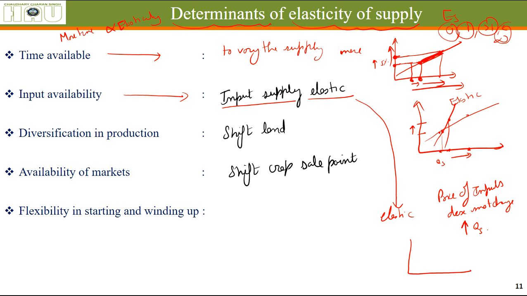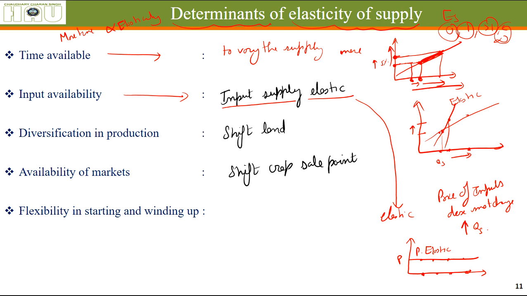This simply means that when more and more quantity of inputs is required, we are going to supply more and more of them, and the prices remain the same. And this is called an elastic or perfectly elastic supply curve. When the prices of inputs do not change even if we require more and more quantity of inputs, then what is going to happen?